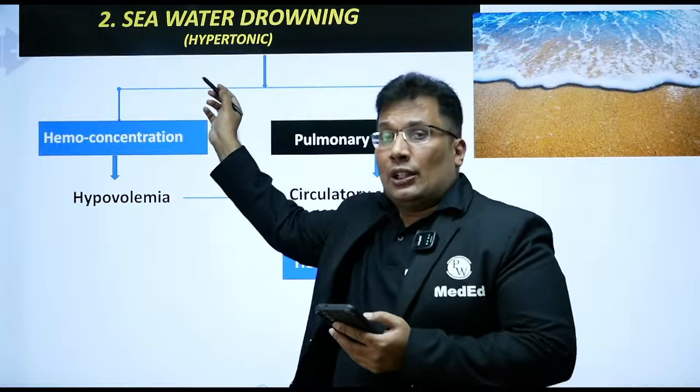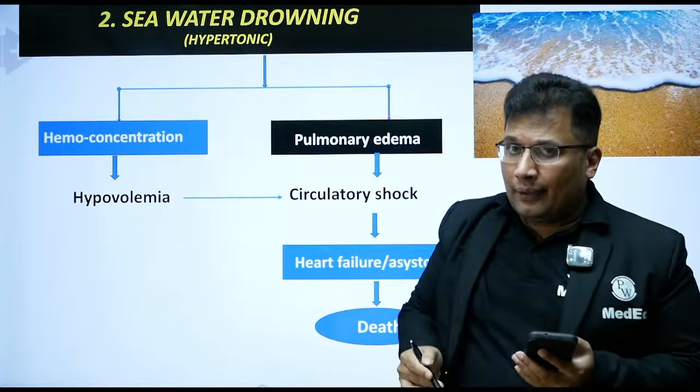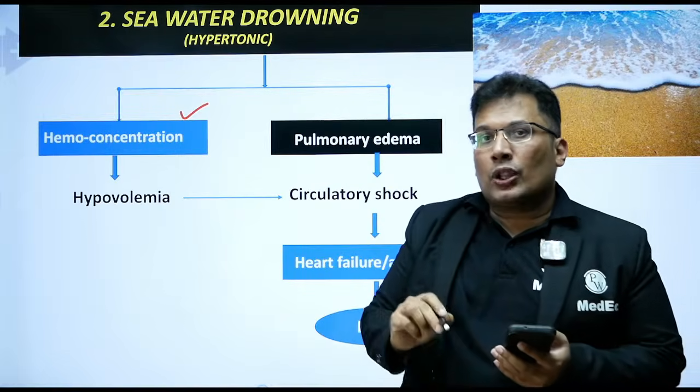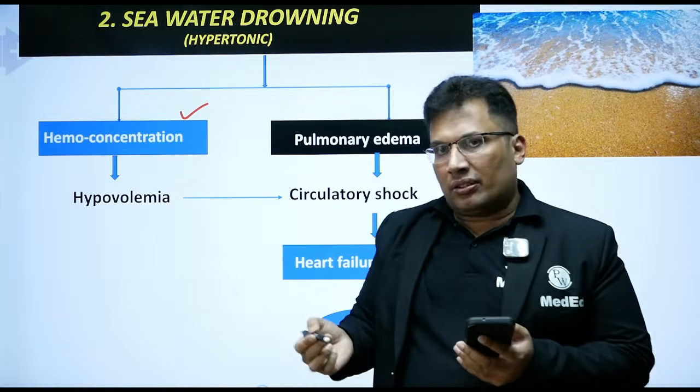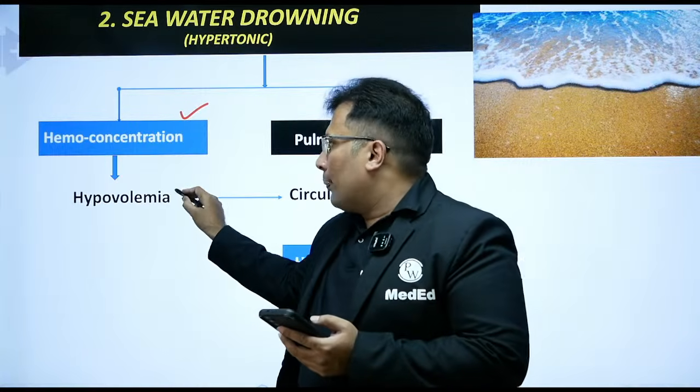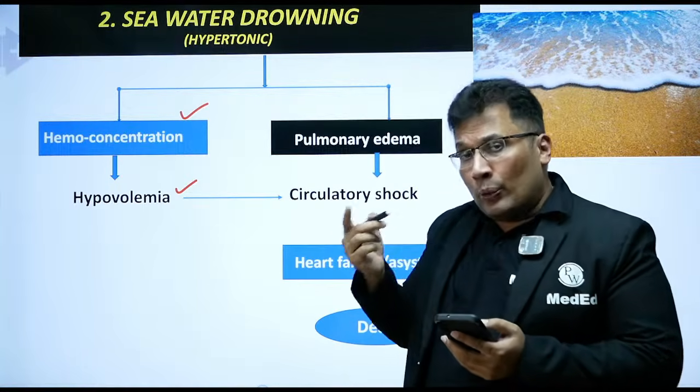Seawater, hypertonic solution. As you know, there is more NaCl. So that leads to hemoconcentration. So the blood volume becomes 3 to 4 liters. Normal blood volume 5 to 6 becomes 3 to 4 liters. So that leads to hypovolemia. When there is hypovolemia, what happens?